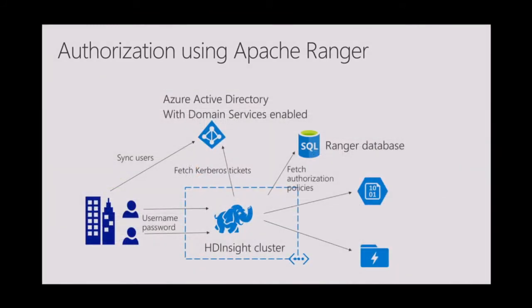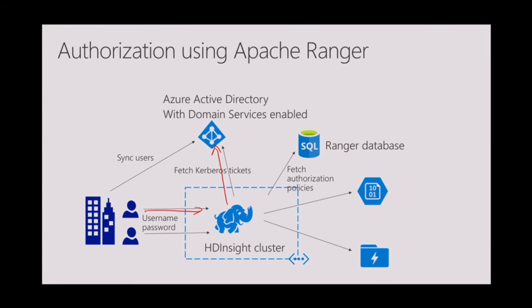So this is a very simplistic diagram of how Ranger works. The users in the enterprise Contoso data center are still sending requests using their username and password. HDInsight validates the username and password with the domain. Then HDInsight will see what kind of job this user is running and what resources the user is accessing.